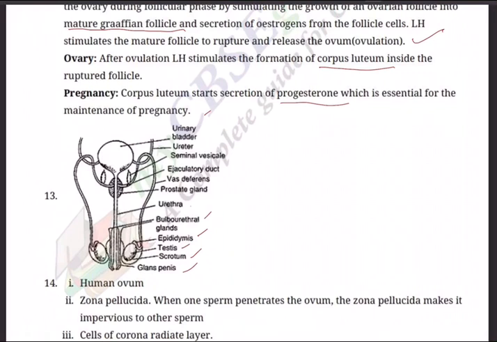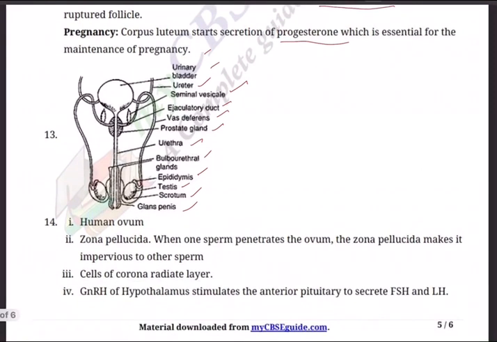Glans penis, scrotum, just now I said the importance, testis importance I said, epididymis I said, bulbourethral gland, urethra, prostate gland, vas deferens, ejaculatory duct, seminal vesicle, ureter, of course, urinary bladder. All these, the importance and significance of each one.